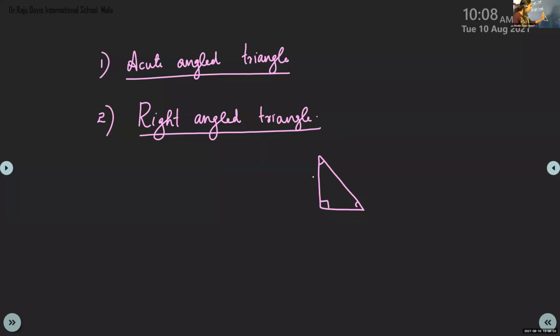Otherwise, you cannot draw a triangle, because when we draw one L shape, that means one angle is already 90 degrees. So if you want to close it, you have to close it like this, right? Yes, ma'am. That means it is an acute angle. Or if one angle is 90 degrees, you cannot draw this one. Is this a triangle? No, ma'am. It is a square or a rectangle, right? A part of a square or rectangle, right? So it is very important that one angle should always be a right angle.